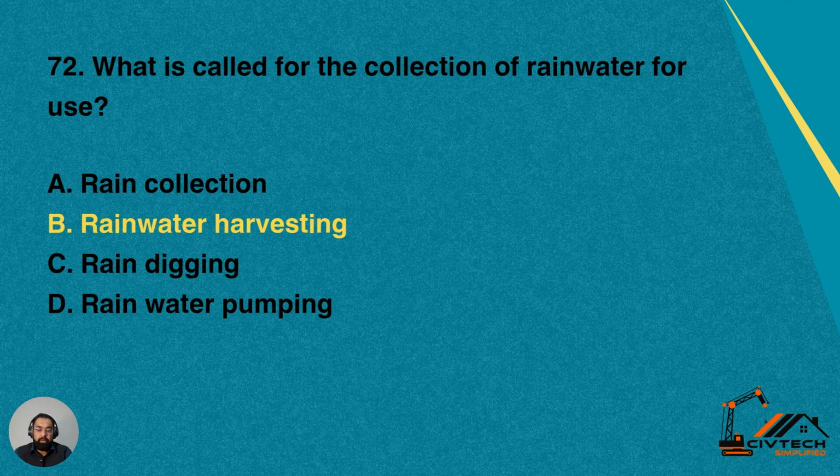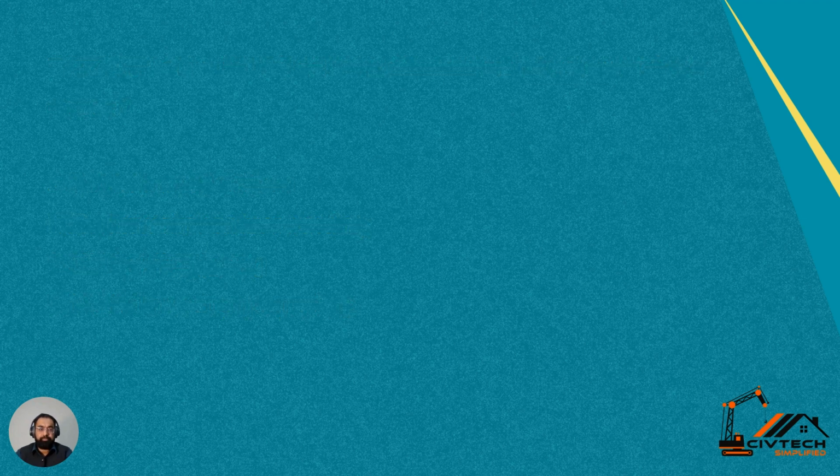So if you collect the rainwater and then design to use it at later stages, so what is this called basically? Number A, rain collection. Number B, rainwater harvesting. Number C, rain digging. Number D, rainwater pumping. Yes, this process is basically rainwater harvesting, in which we collect the rainwater.